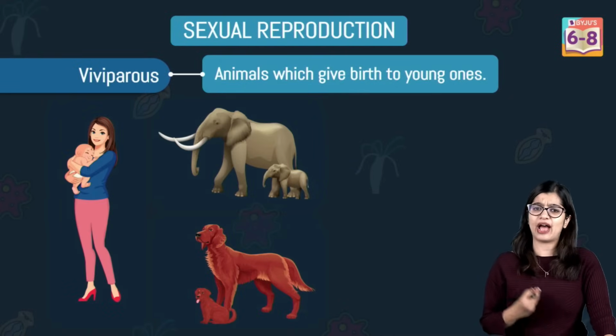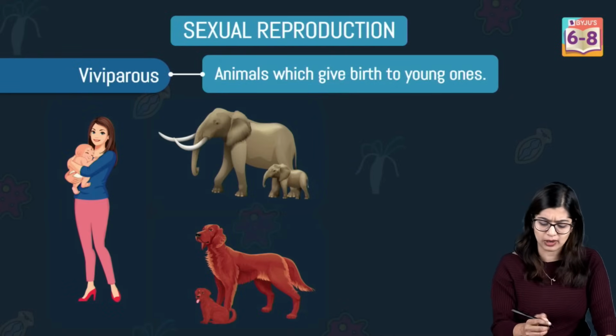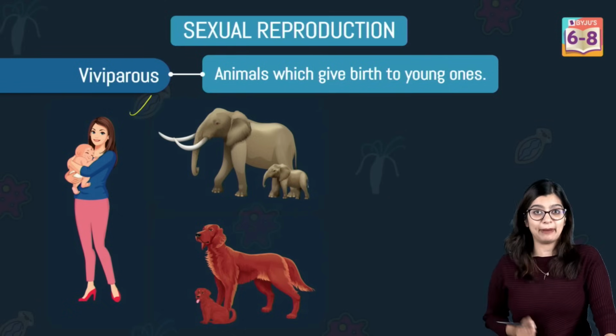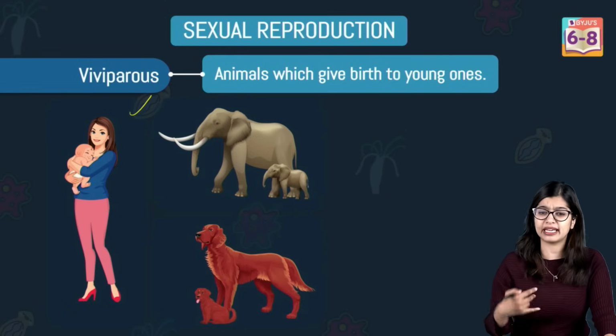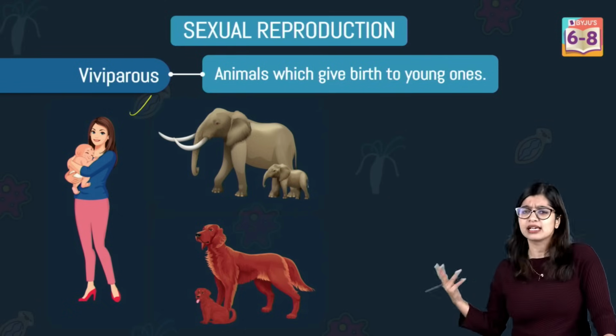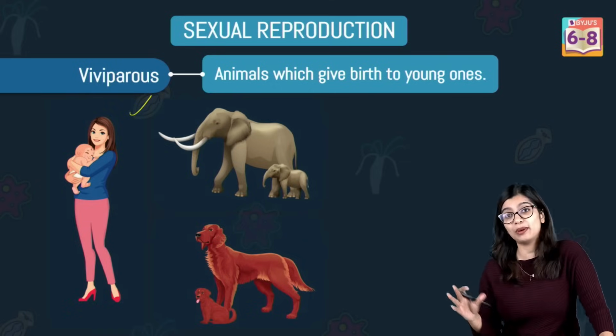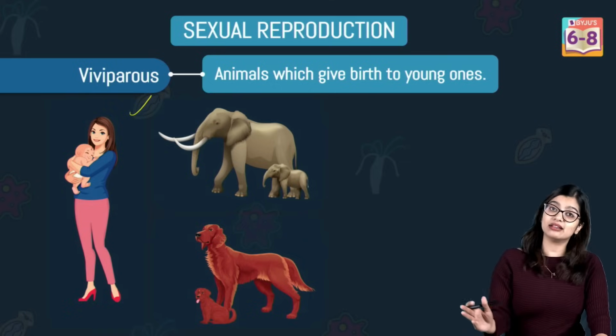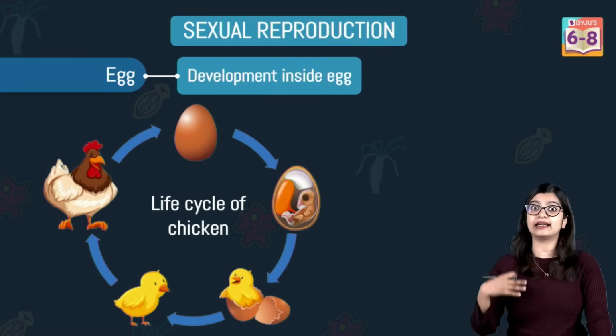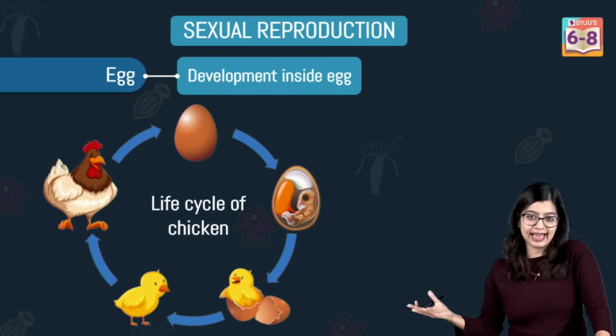Animals which give birth to their young ones, we call them viviparous animals. So human beings, dogs, cats, elephants are all examples of viviparous animals. But on the other hand, if you see animals like birds or like hens, right?